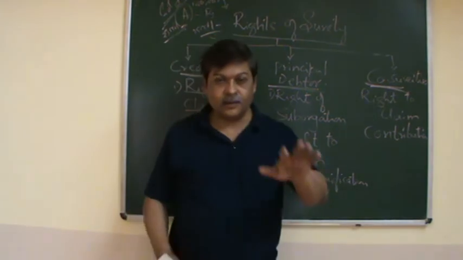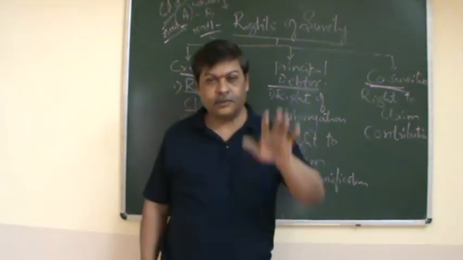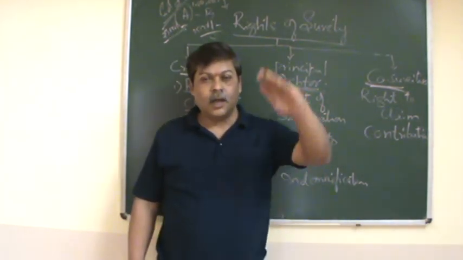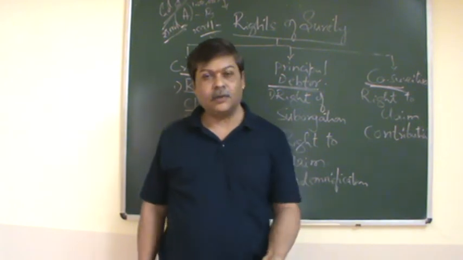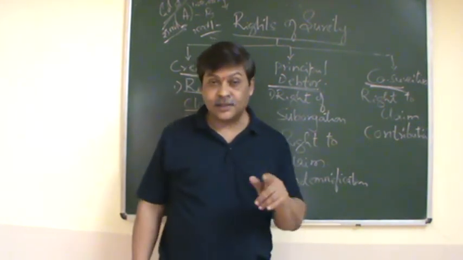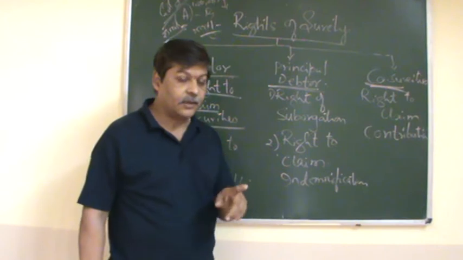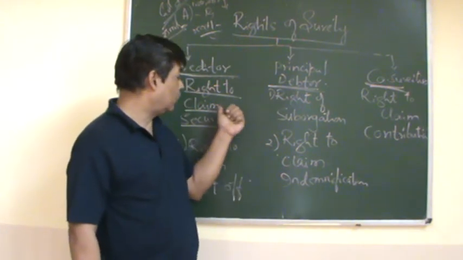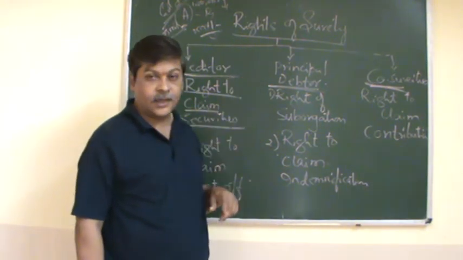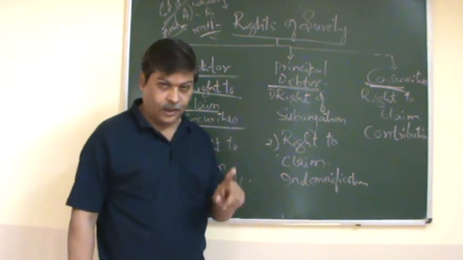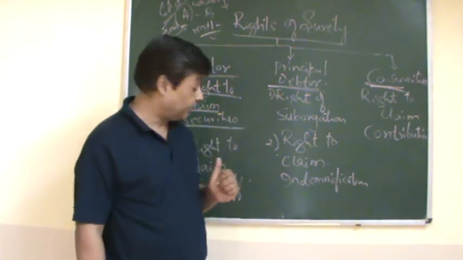He can say that 25,000 securities were there with you, you have lost them. So I am reducing the liability and handing over the remaining amount. So that is here in case the securities are lost. So the right to claim securities is against a creditor. What is one right available for the guarantor?